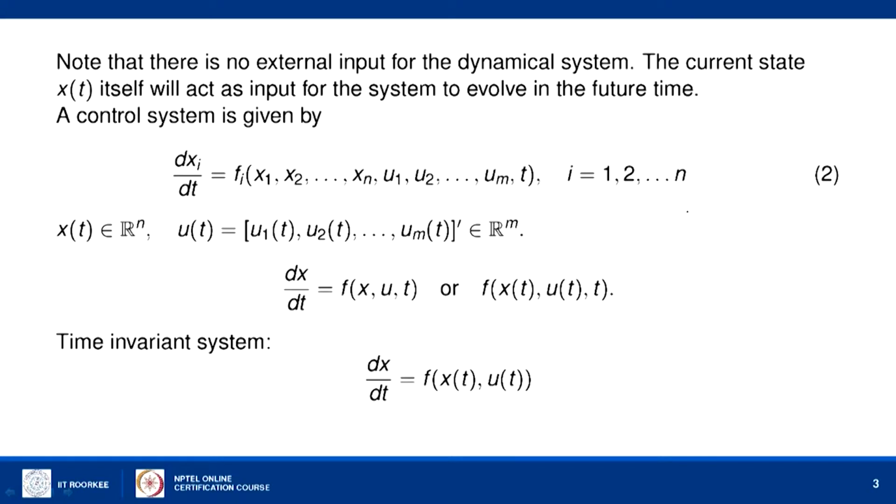For example, let us consider the equation dx by dt equals minus alpha times x minus x naught. Here x of t is the temperature at time t of any substance which is kept in a room, and x naught is the room temperature.